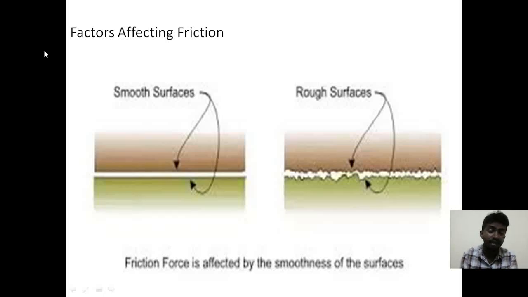What are the factors affecting friction? Friction is affected by the two surfaces in contact. If the two surfaces are smooth, then friction is very less. If the two objects which are in contact are rough, friction is very high.